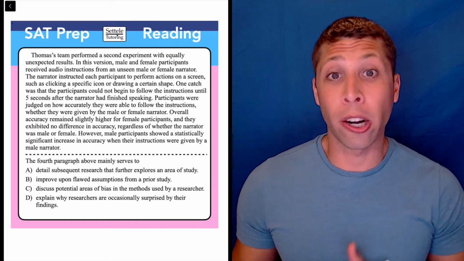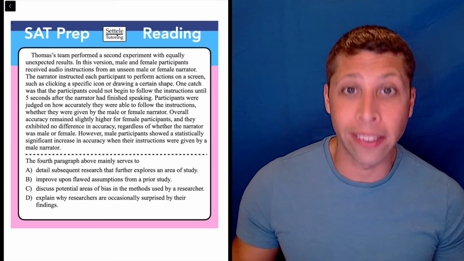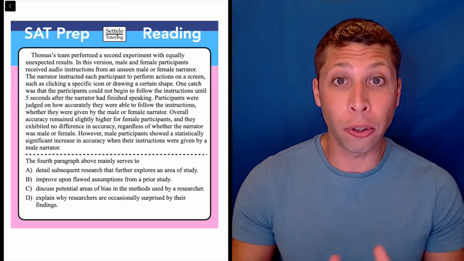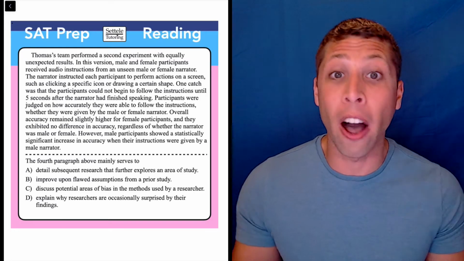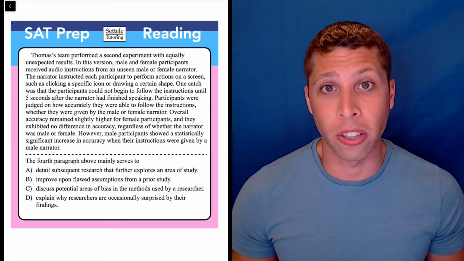On the SAT, this paragraph would be part of a much larger passage, but I'm purposely not giving it to you because we don't need it. This is a line reference question. It's telling us to look at just this one paragraph. So in theory, we should be able to look here using maybe some basic assumptions about what's going on in the other paragraphs, but really just look here and focus especially on the answer choices to understand what's going on.